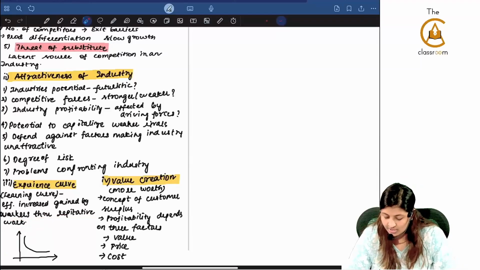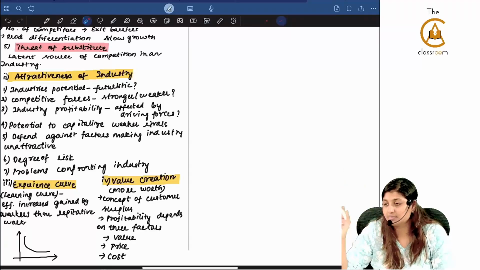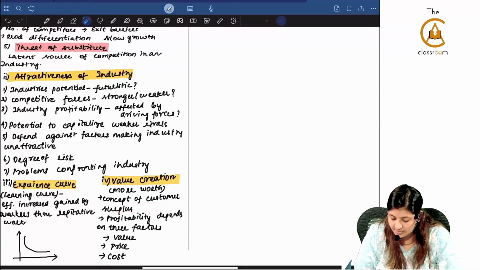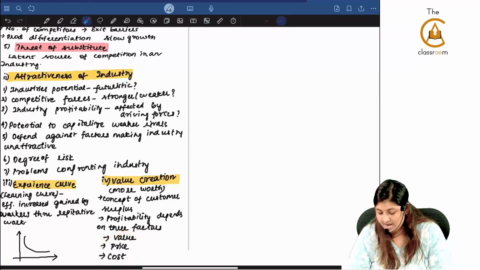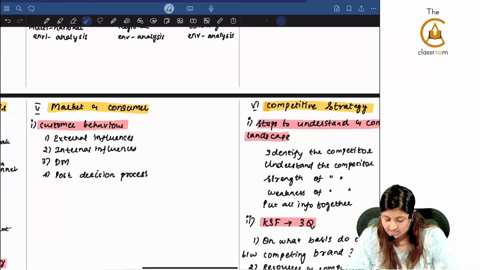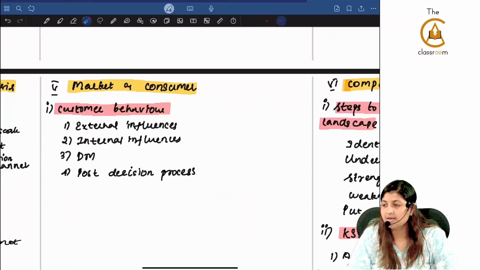Value creation, in this only we saw that cost, price, and value gained by the customer. It's called consumer surplus. Concept of consumer surplus or customer surplus. Profitability depends on 3 factors, which is value, price, and cost. Market and consumer. What is customer behavior? External influence, internal influence, decision making, and post decision process.